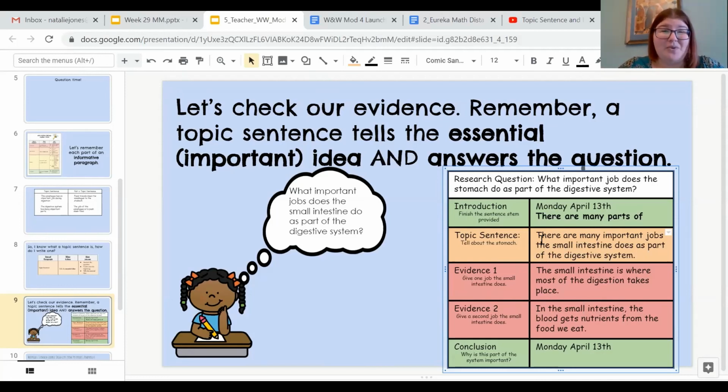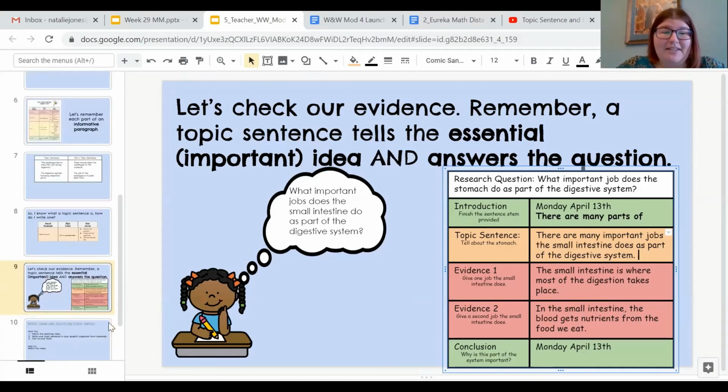So I'm making sure that I'm not too specific, because then that would be a piece of evidence, just like we saw with our sort and the esophagus. So I know that the small intestine has many important jobs because there are 2 pieces of evidence here that we found yesterday. So it's not one important job. There are many, there's a lot. I'm naming my part, the essential idea, as a part of the digestive system.